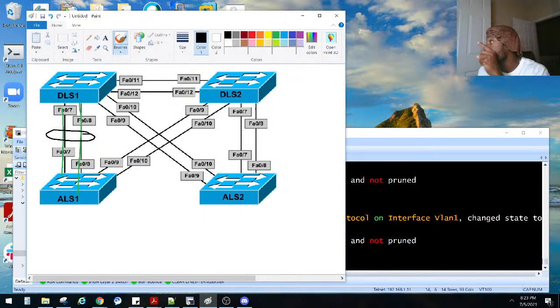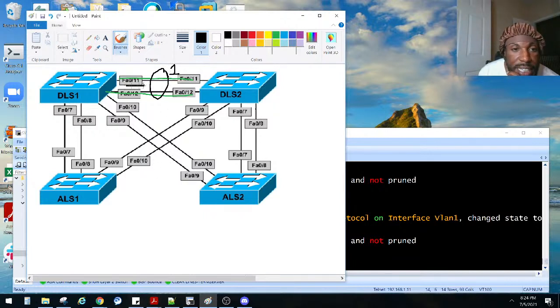Now he said the 2 ports between DLS1 and DLS2, which is this right here, this right here, and this right here, belong to channel group 1 and use mode on, right? So this is port channel number 1, right? So we'll go ahead and do that. What is in those interfaces? FA011 and FA012. We got to do it on both sides.